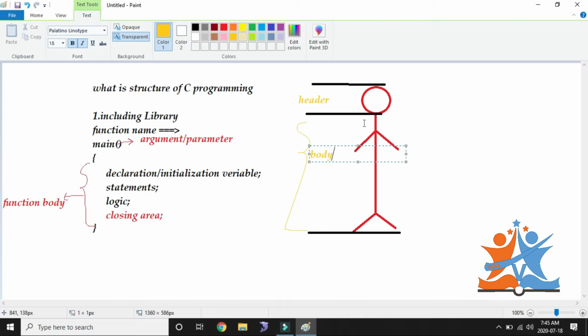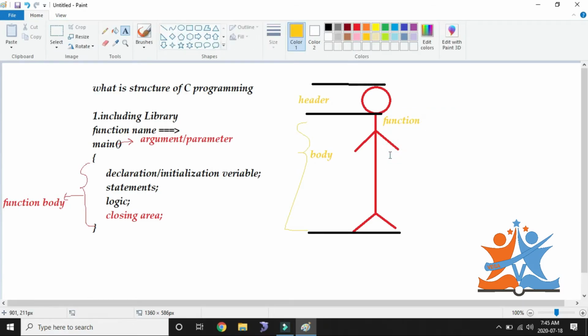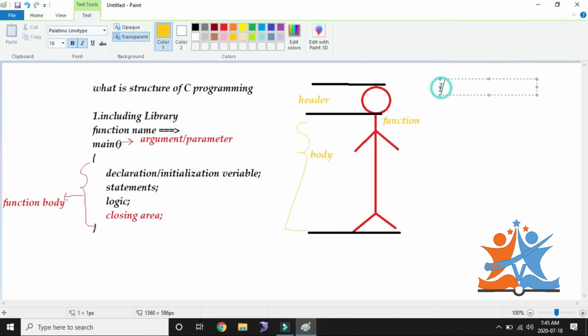So this body starts with a function. Yes. So this is the same thing I will compare with a program. I will write a simple C program. First, the instruction is including the libraries. If you want to include a library, we need to use one symbol, that is hash include. The type of library you are including, you represent in between the less than and greater than symbols.